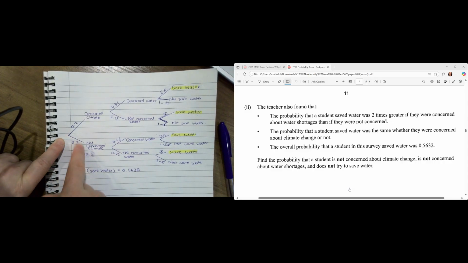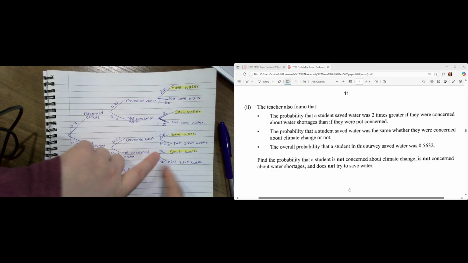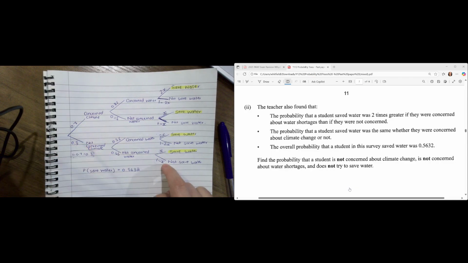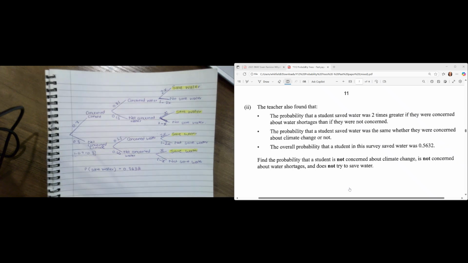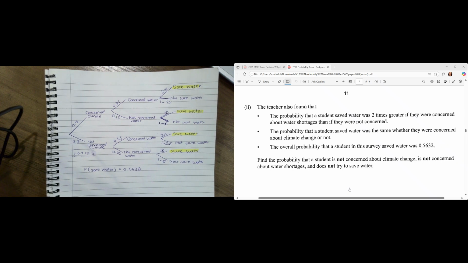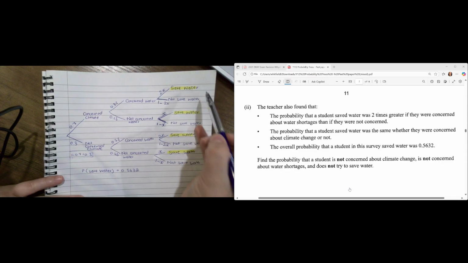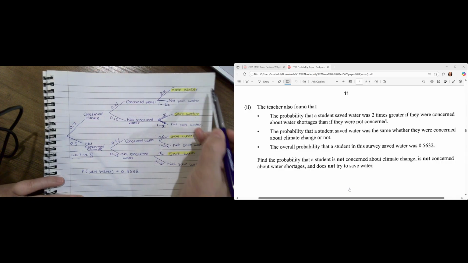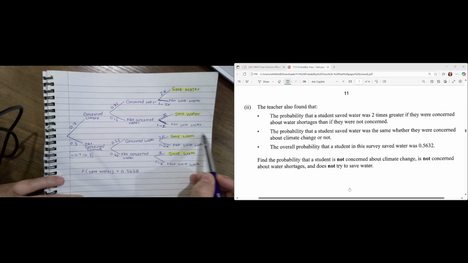So we know it's going to be this multiplied by this, multiplied by this. We can't do anything until we know what this letter is. So that is what our job is. This is what we've got to do now. And we've got to use this amount they've given us to figure it out. So we know that the probability of this plus the probability of this plus the probability of this plus the probability of this will equal that.